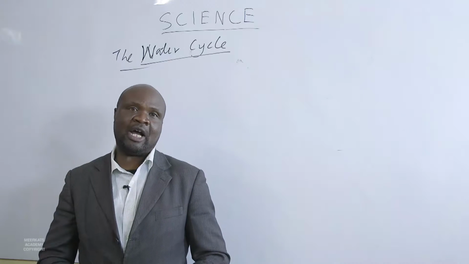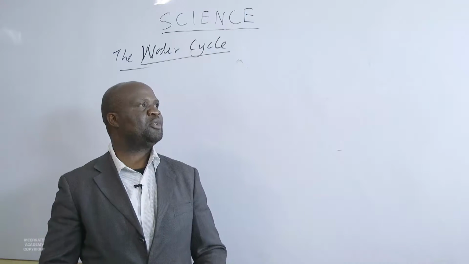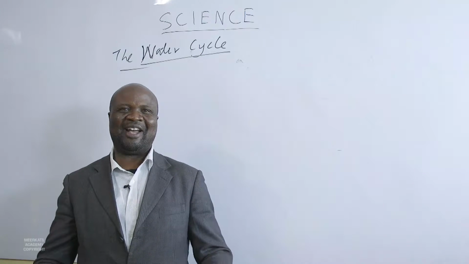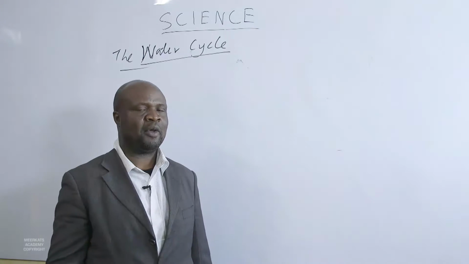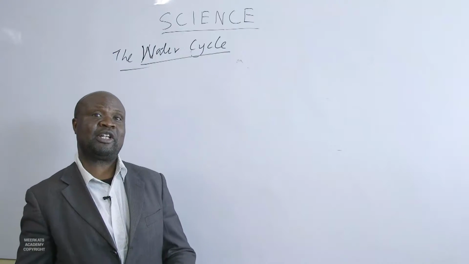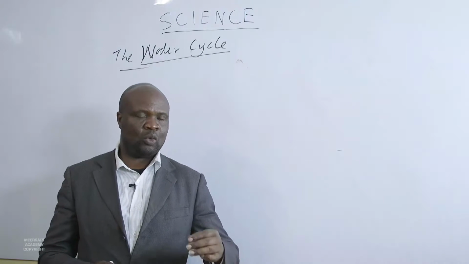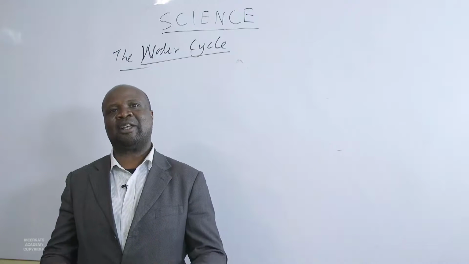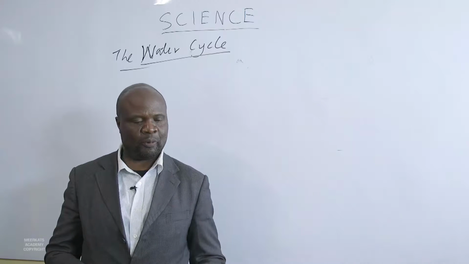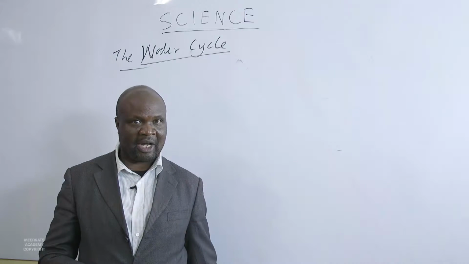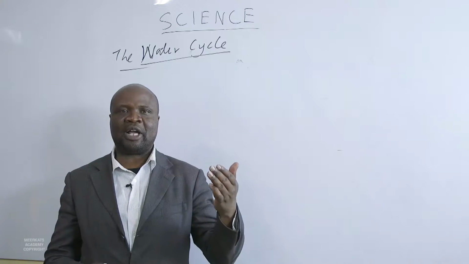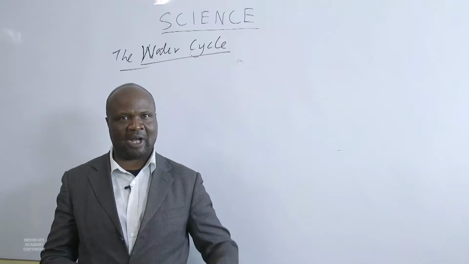Therefore, we want to see the percentage of water on earth and how it is available on earth. Later, when we come to the water cycle, we shall define it as the process under which water goes from underground and the surface of the earth to the atmosphere, then from the atmosphere back to earth.